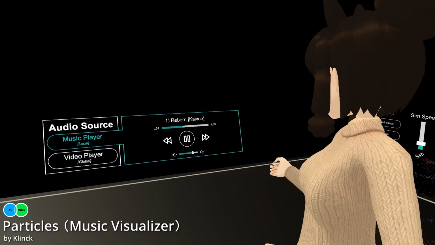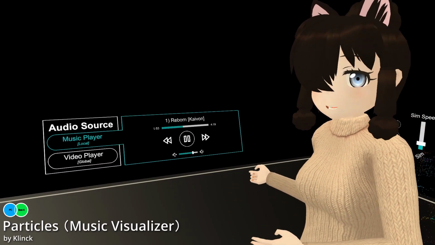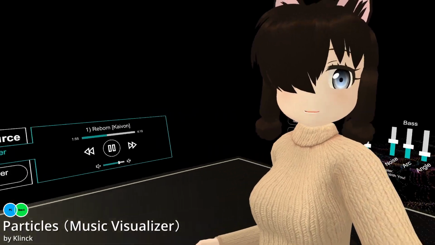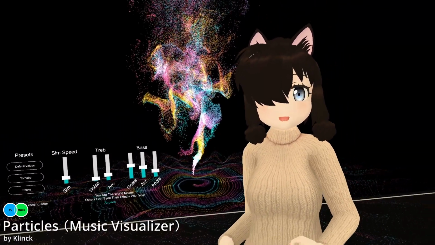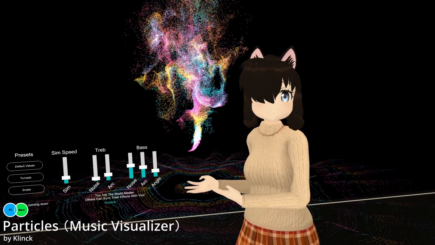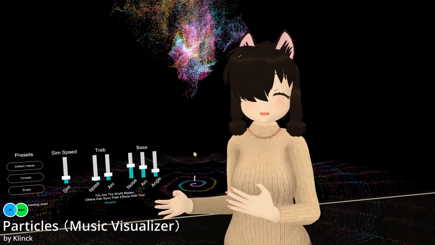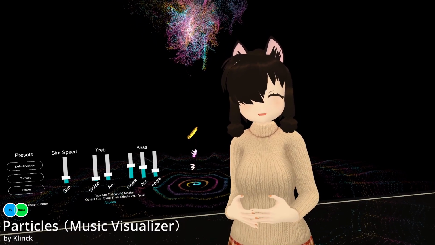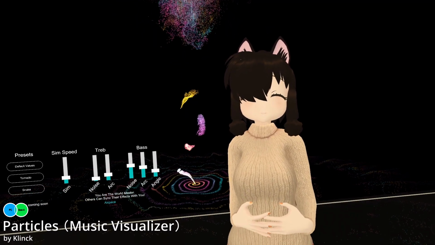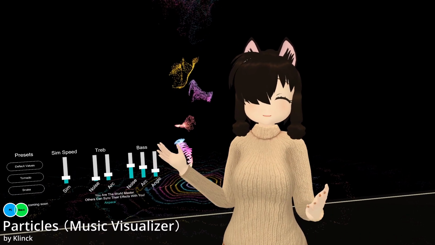You have a couple of pre-selected suggested songs, or you can go to a video player and just put in any song that you want. I think this looks really pretty. I don't see too much responsiveness to the music. It's better with some songs versus some others. But I think overall this is a very nice world where you can just hang out, enjoy nice visuals to good music.